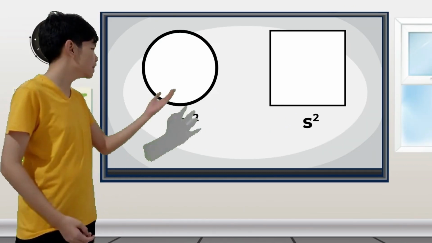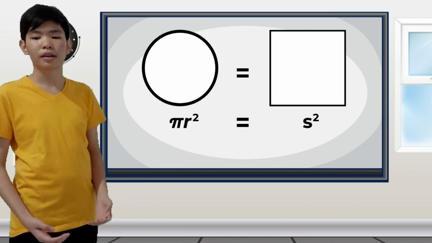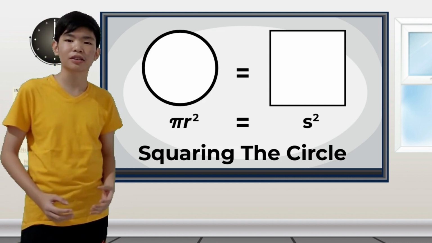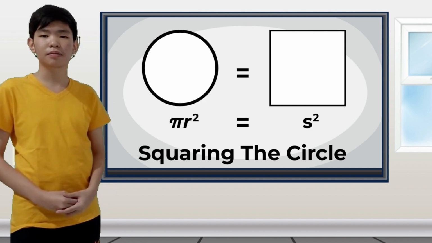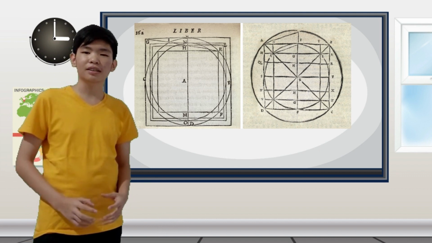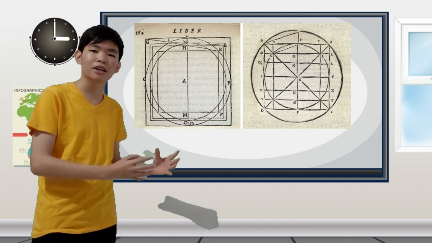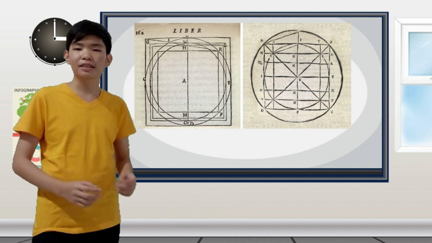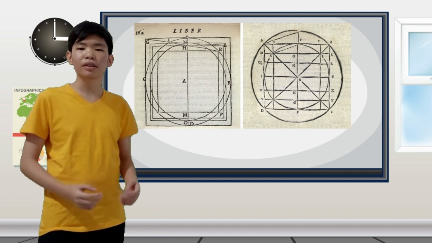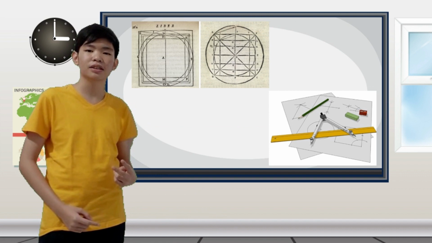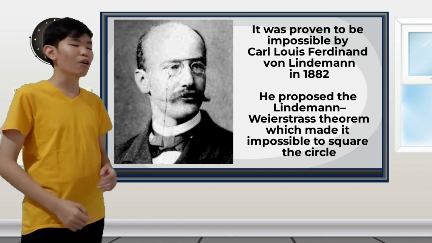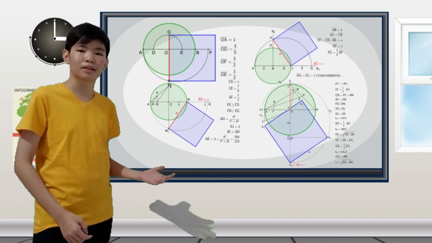Is there a way though for these two areas to be equal? This problem is called squaring the circle, and it has baffled mathematicians since ancient times. This problem was first proposed in Greek mathematics, with the challenge of creating a square with the exact area as a circle in a finite number of steps using only a compass and a straight edge. This task was proven to be impossible, and until now, only approximate constructions have been made.